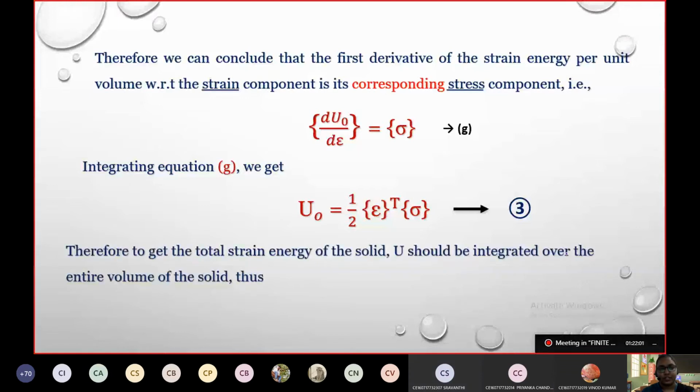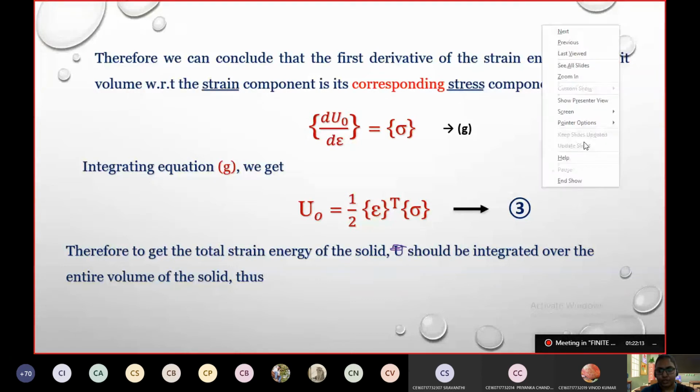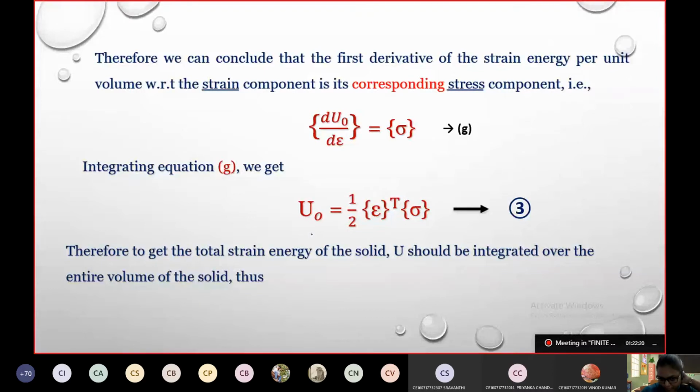Now, therefore, to get the total strain energy of the solid, U should be integrated over the entire volume. Here it was with respect to the element we have considered.